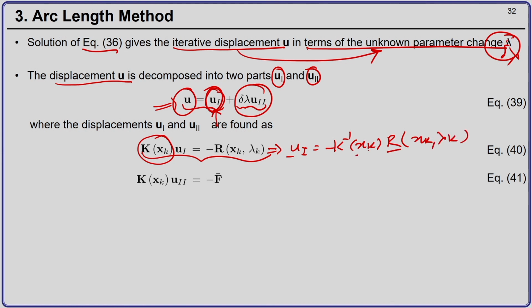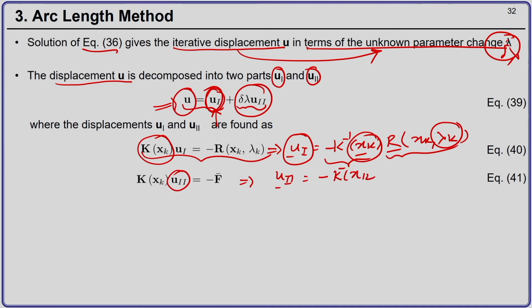So, I already know my position and lambdas from the previous Newton-Raphson iteration. So, I can find out the tangent matrix and I can find out the residual and solve to get u1. So, u1 will be known, and now u2 is nothing but minus of K(x_k) inverse f bar.